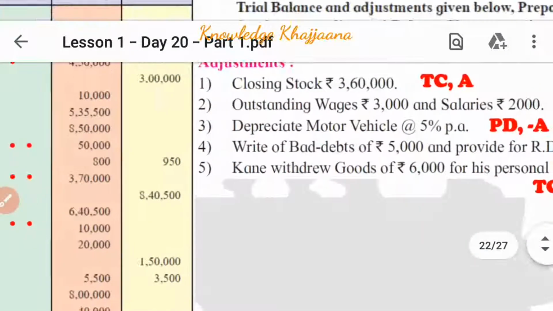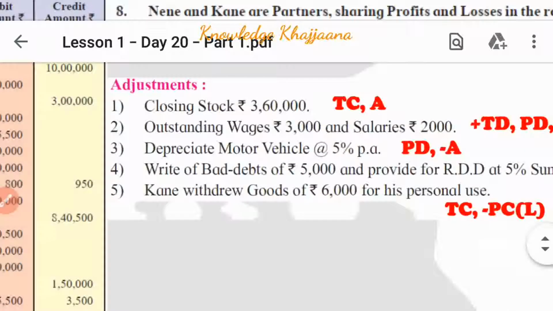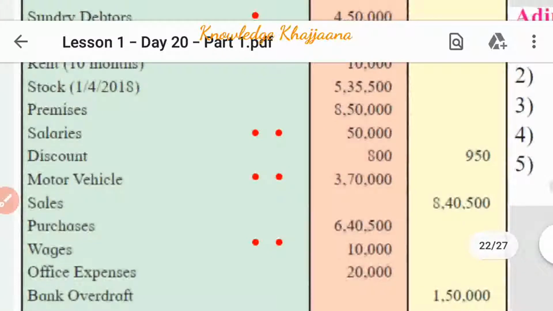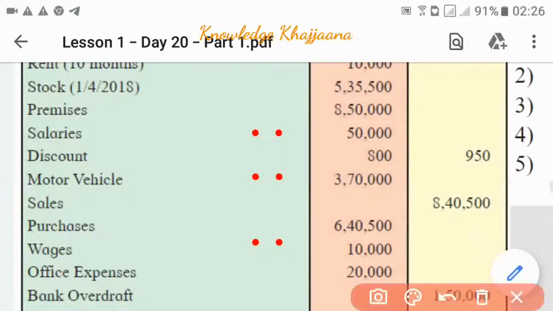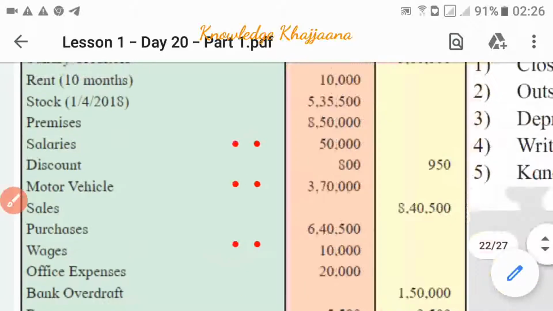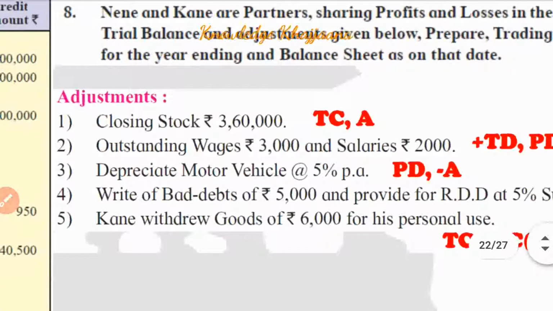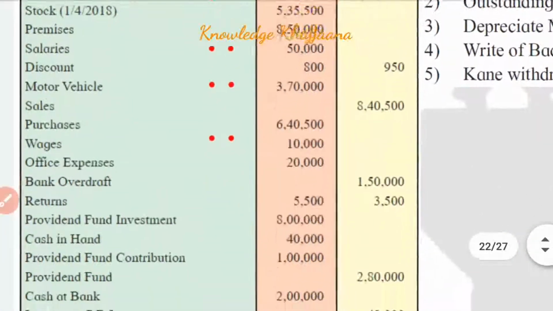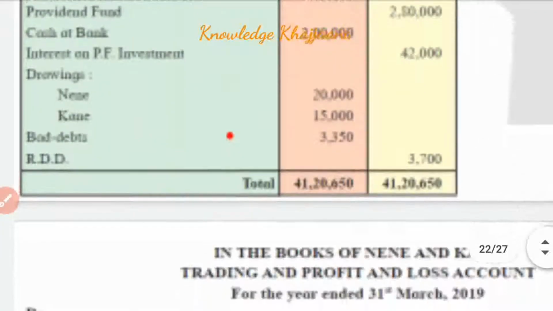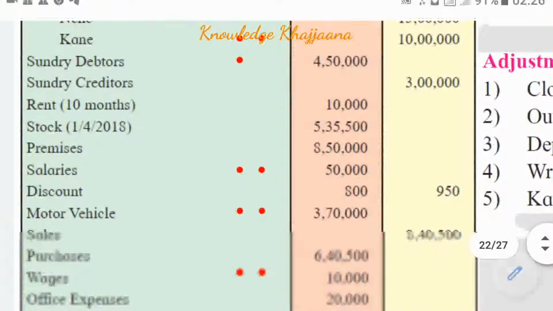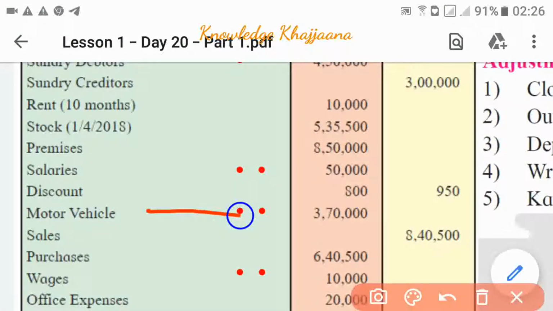Next, we will make some markings. For outstanding wages and salaries, against salaries we will make 2 marks, and against wages we will make 2 marks. Next, depreciate motor vehicle at 5%: we will make 2 marks against motor vehicles.